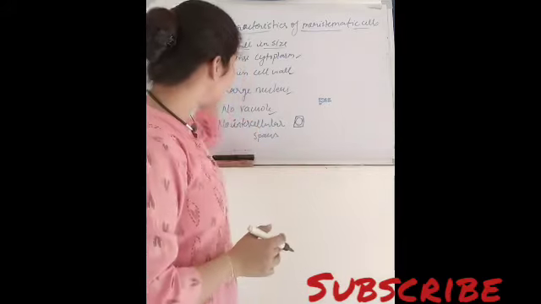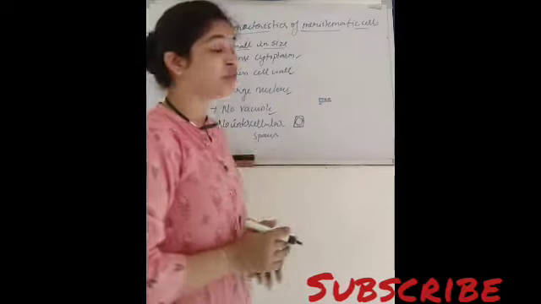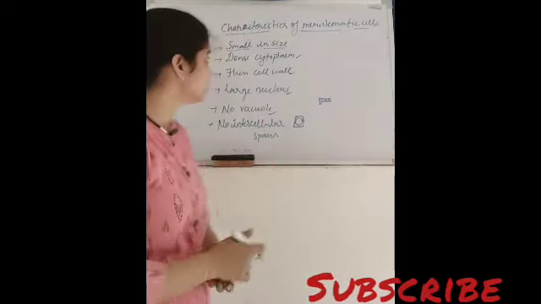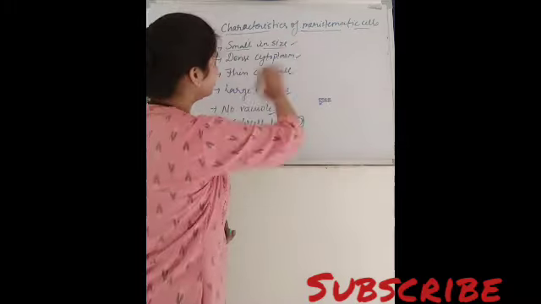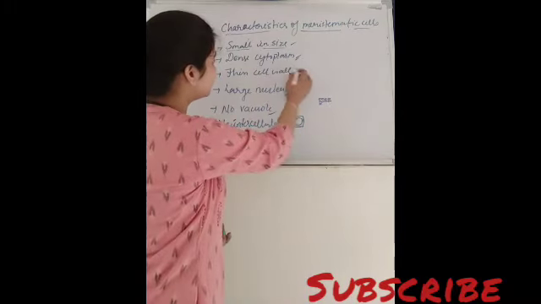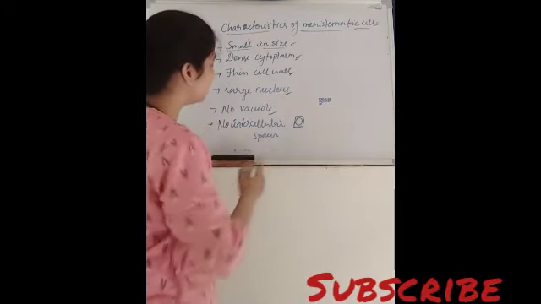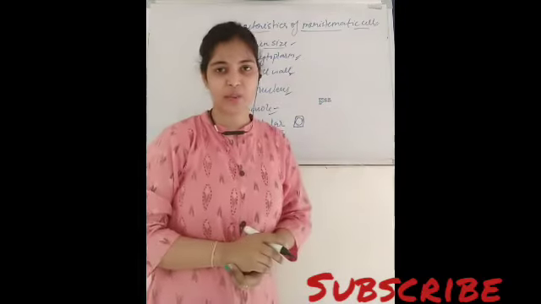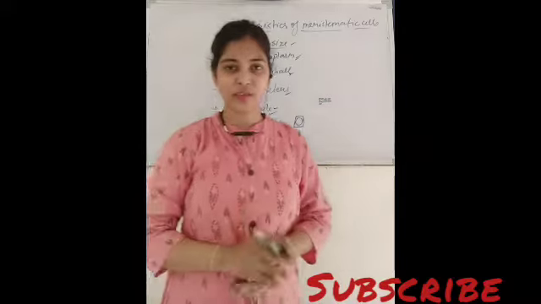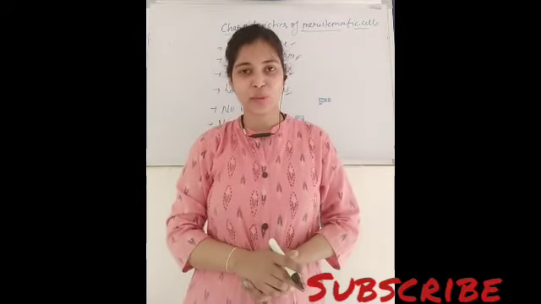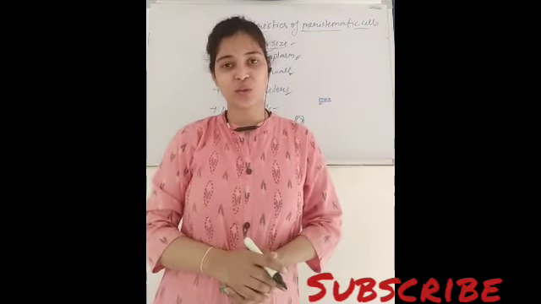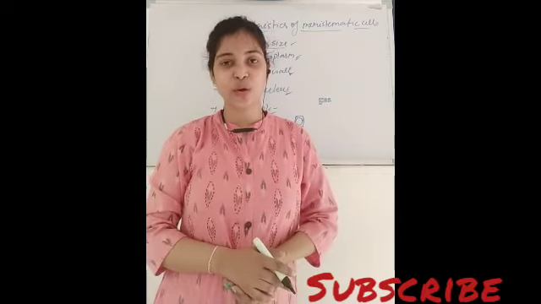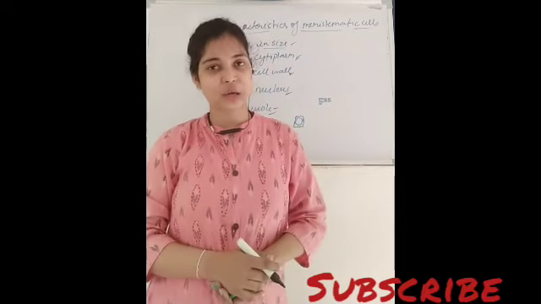Right? So these were certain characteristic features of meristematic cells: these cells are small in size, with dense cytoplasm, thin cell wall, large nucleus, no vacuole, and no intercellular spaces. I think now it is very clear to you all. Now you are able to understand what meristematic tissue is and what its characteristics are.